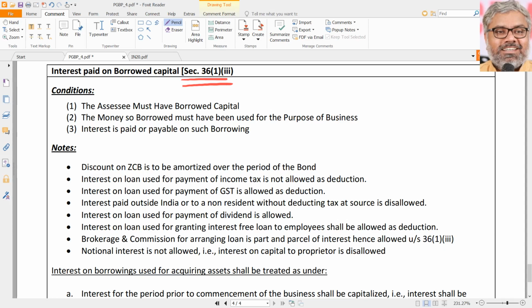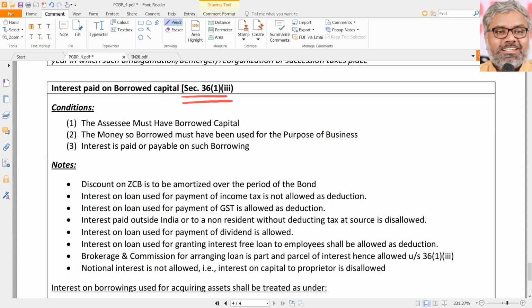Then they started with a variety of things, 35AD, etc. Then they understood it is not possible to really give all deductions, so we'll give a general deduction under 37, which will come later. But before that, as a last resort, before generalizing all the deductions, they wanted to list down certain specific deductions, specified by law. The law has specifically made clear that these are allowed as deduction.